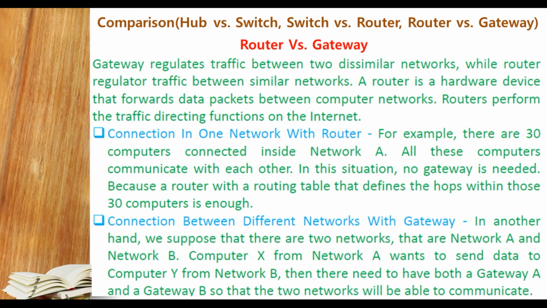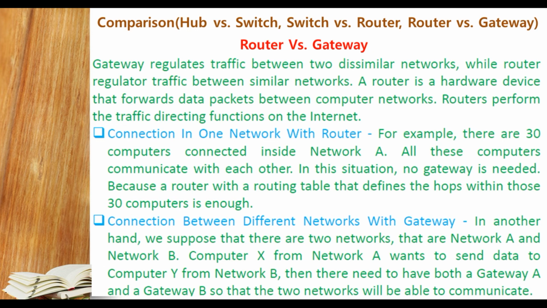Now we are understanding router versus gateway. Gateway regulates the traffic between two dissimilar networks, while a router regulates the traffic between two similar networks. So understand, student, gateway and router have the same work, but the difference is the platform, that is the network. So a gateway regulates traffic between two dissimilar networks, whereas the router regulates traffic between similar networks.